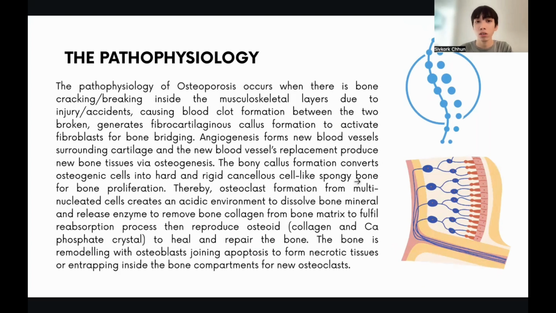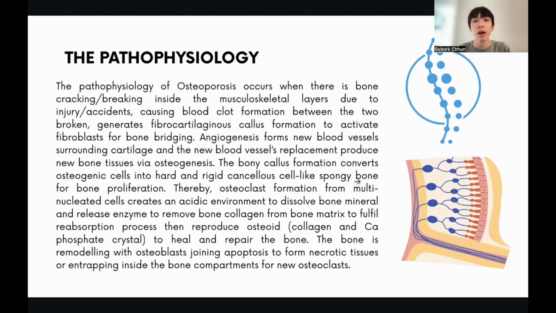The pathophysiology occurs when there is a bone cracking or breaking inside the musculoskeletal layers due to injury, accidents, or the risk factors that I described previously, causing blood clot formation between the two broken bones. This triggers an inflammatory response that releases chemical mediators like histamines, prostaglandin, bradykinin, mast cells, and basophils. Those chemical mediators trigger vasodilation, exudate fluid, and white cell migration to the injured site, causing pain and hematoma formation. The blood clot generates fibrocartilaginous callus formation to activate fibroblasts for the bone bridging.